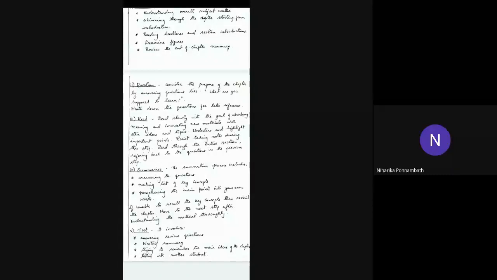But when we read in the third step, you have to read slowly with the goal of absorbing the meanings, what you want to know, and also connecting what you are reading with the knowledge you already have. You might have some knowledge about it, or you may not have any knowledge at all. So you have to read in such a way that it helps you to visualize what you are reading. And also, when you read, underline and highlight